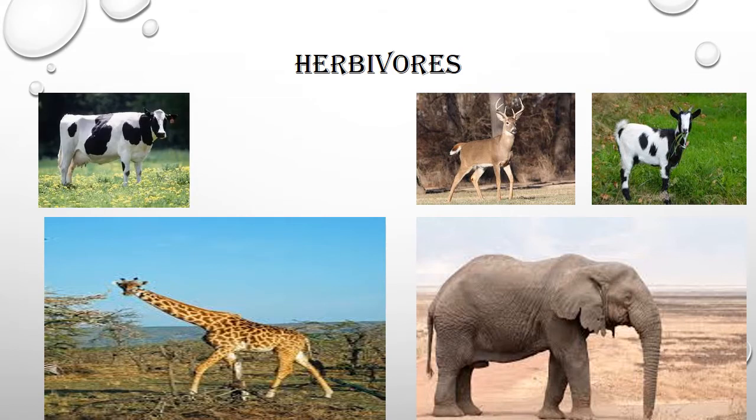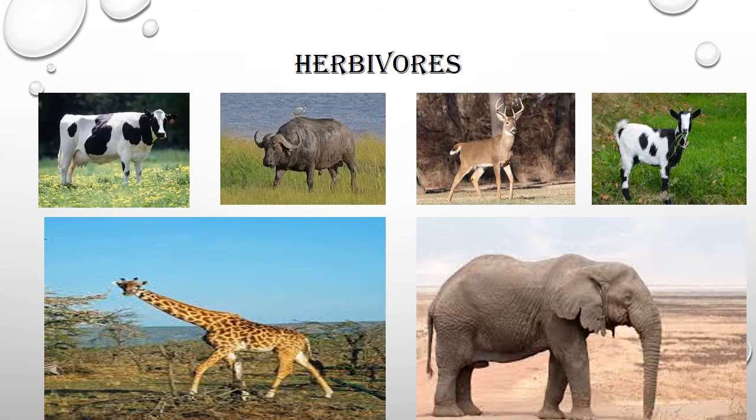Okay. So, cow, buffalo, deer, goat, these all are known as herbivores. Why? Because these animals only eat plants. Okay, these animals only eat plants, so that's why these animals are called herbivores.